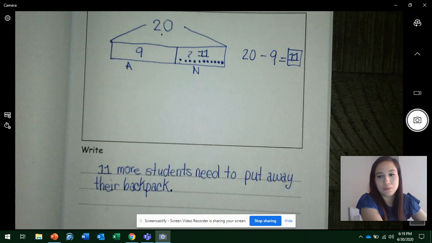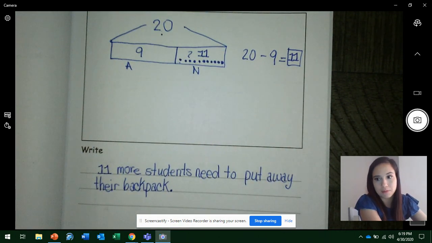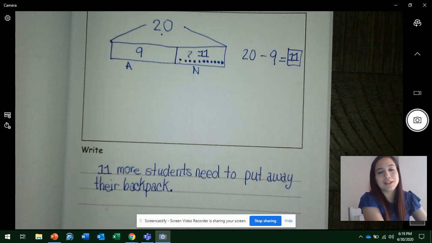If you need more time at this time to either write or finish anything in your application problem, go ahead and press pause in the video and press play when you're ready.